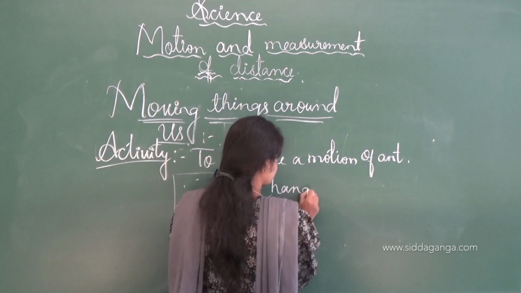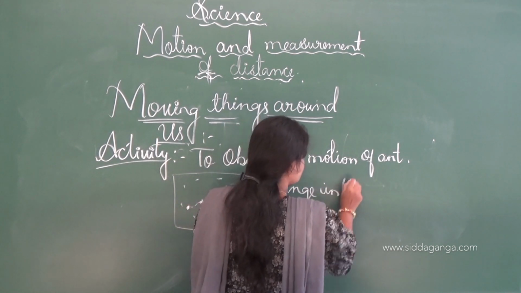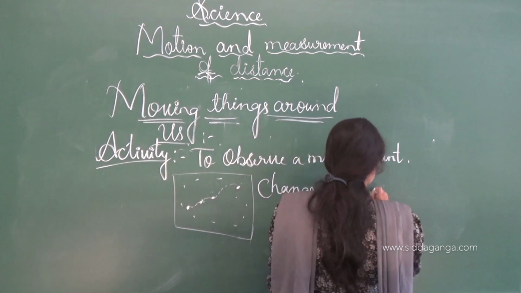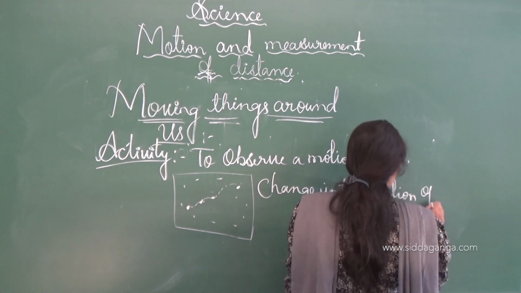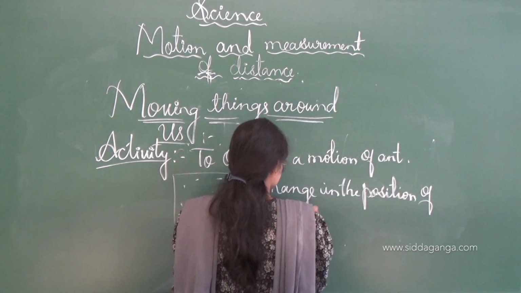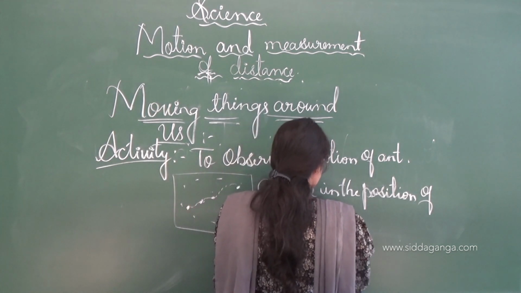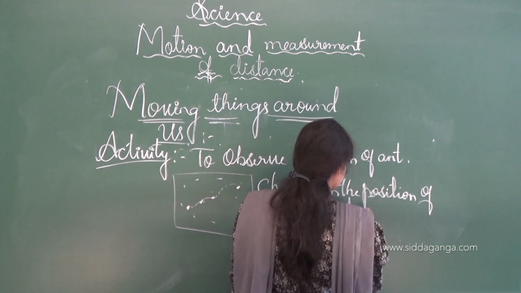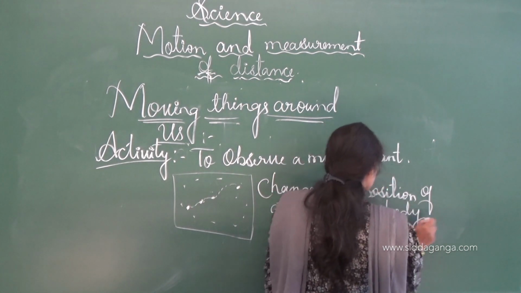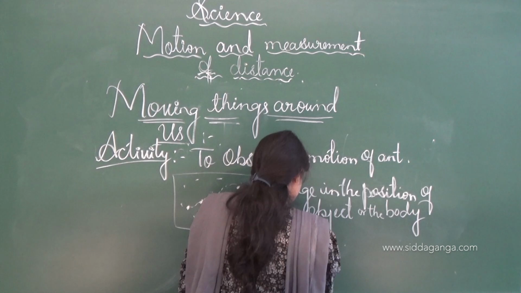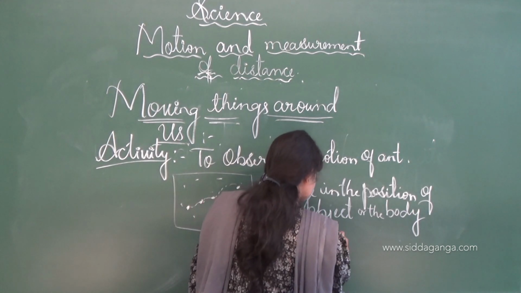Change in the position of an object or body with time.